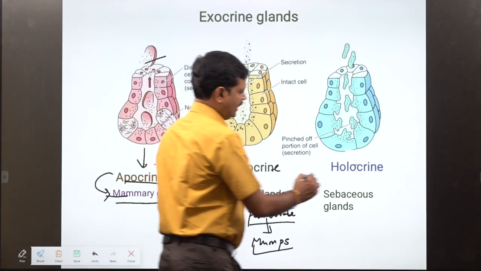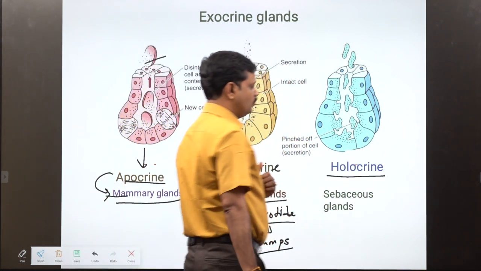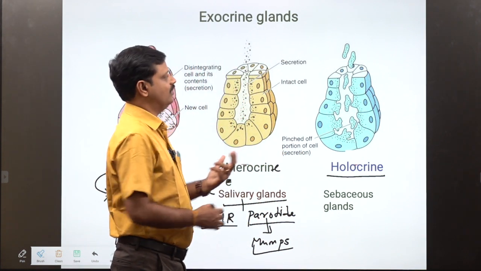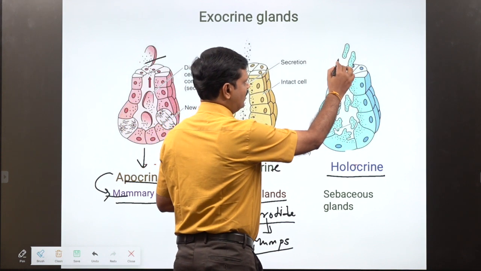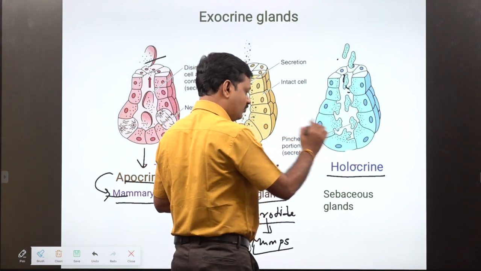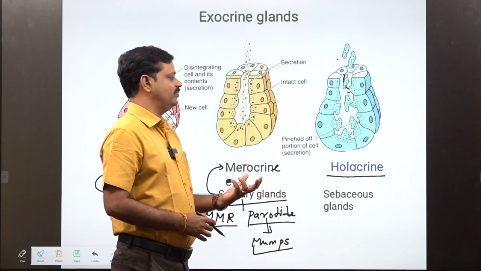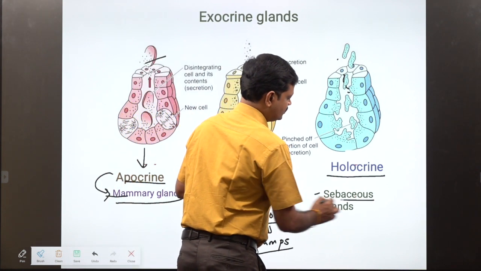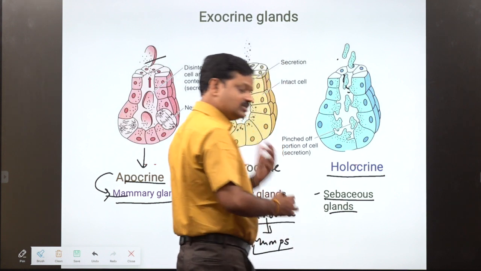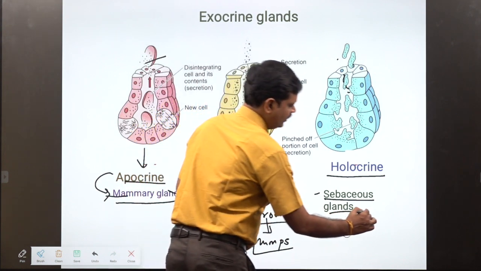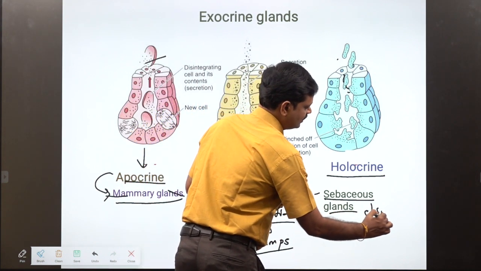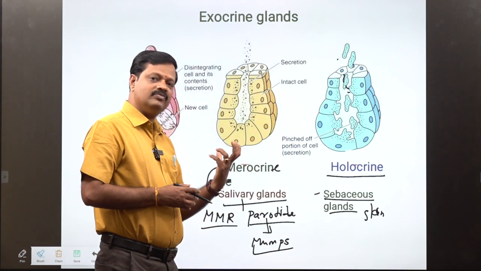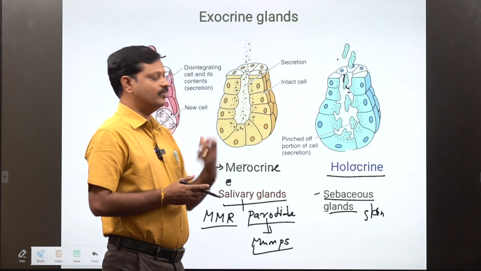Next, holocrine gland. In holocrine glands, when secretion happens, the whole cell gets completely damaged. So when the cells are completely damaged during secretion, that is a holocrine gland. Example: sebaceous gland. Where is it? It is in the skin. The gland in the skin is the sebaceous gland. It secretes sebum, a fat-like substance.